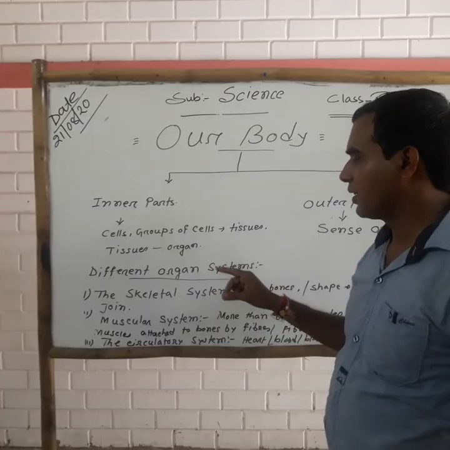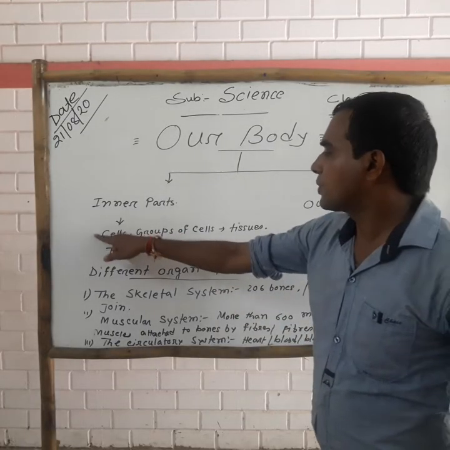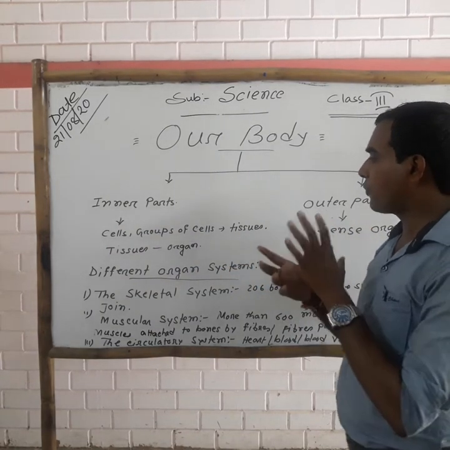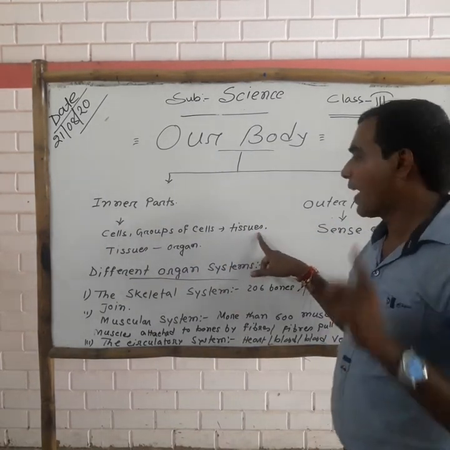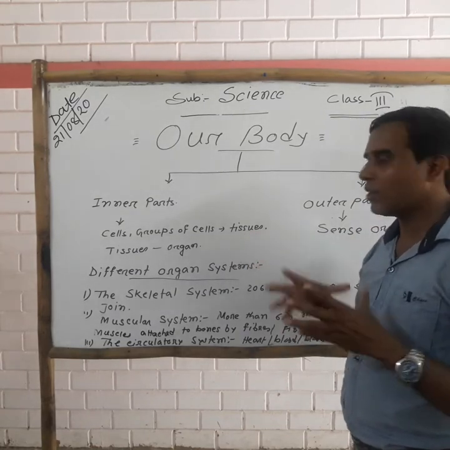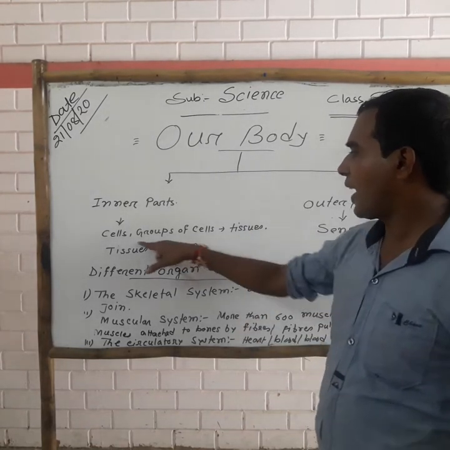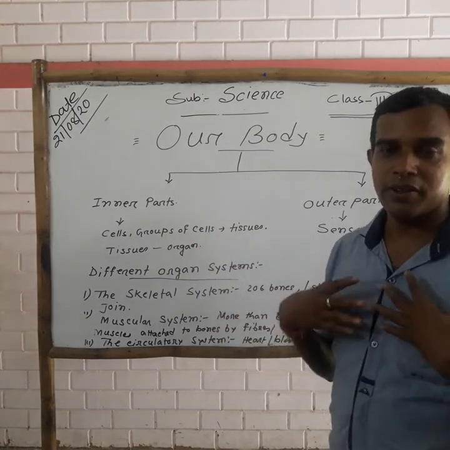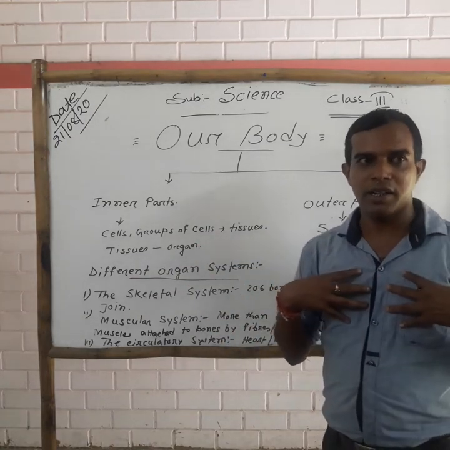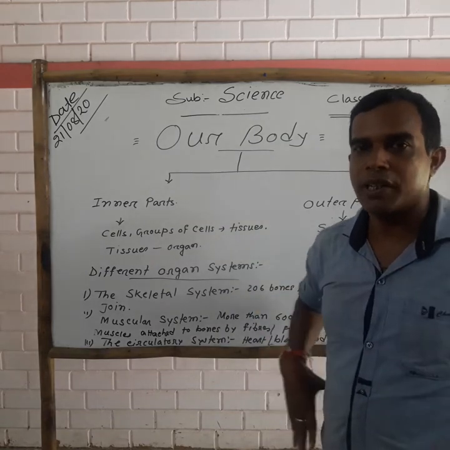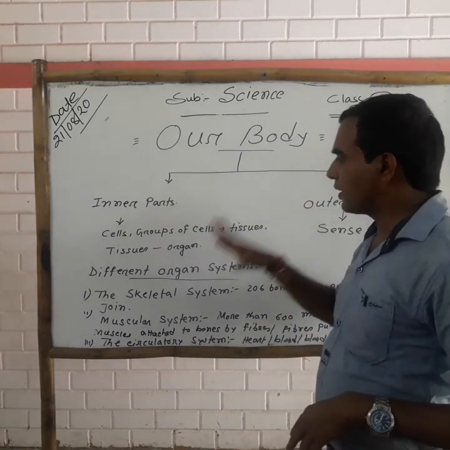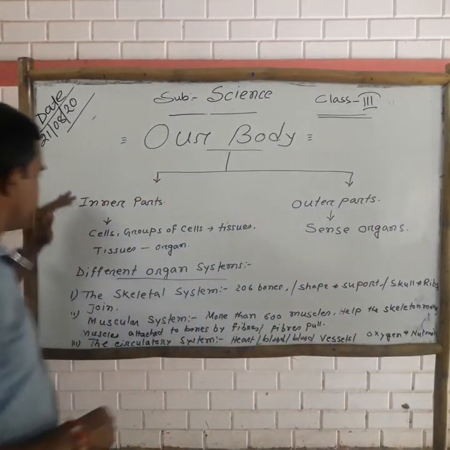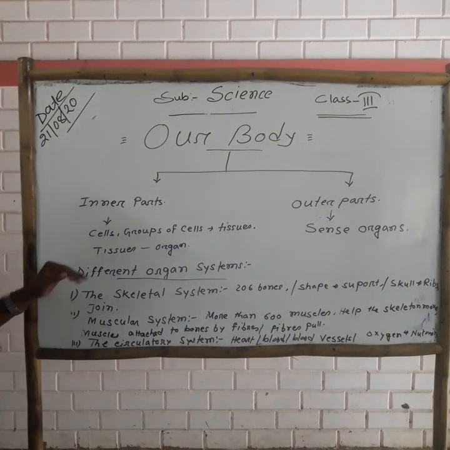And when these tissues work together they form an organ, like our lungs, our heart, our kidneys, our brain. These are organs.